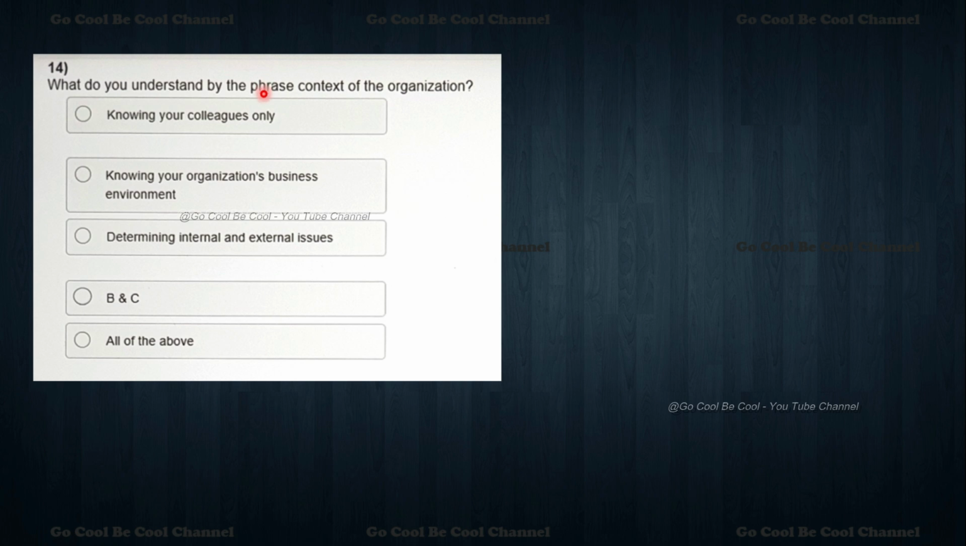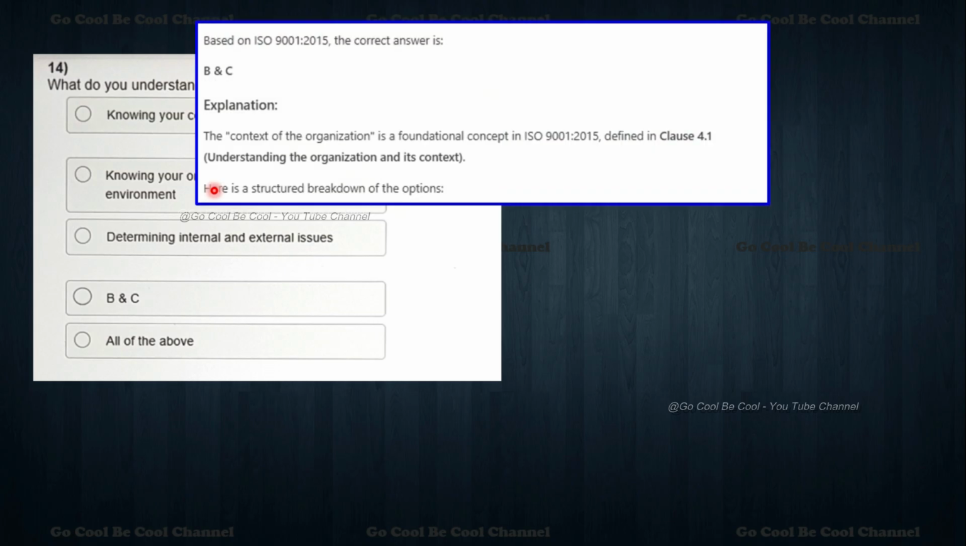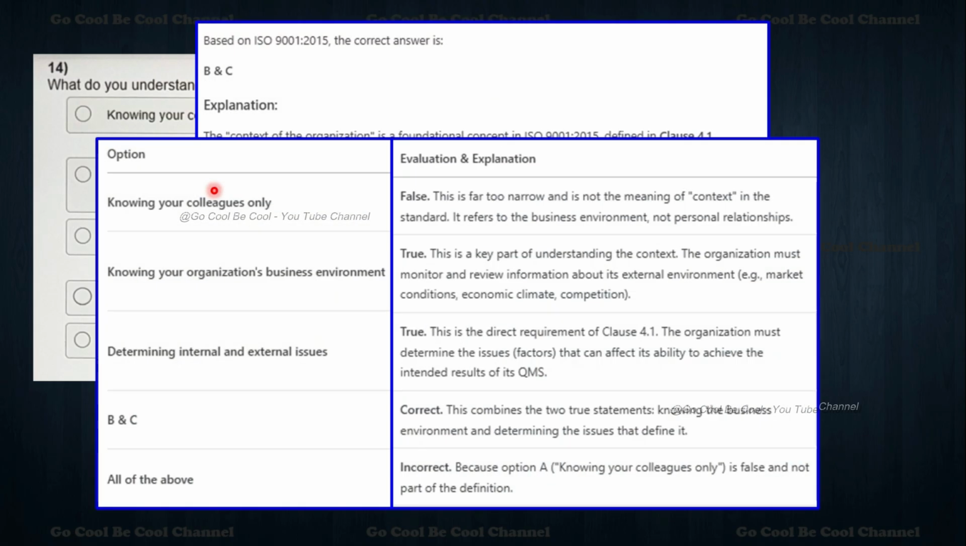Knowing your colleagues only, knowing your organization, business environment. So then determining external and internal issues, B and C, all of the above. So what is the answer? What do you understand by the phrase context of the organization? Knowing your colleagues only, no. We have to know your organization, business environment, determining it. So here we can say it simply.